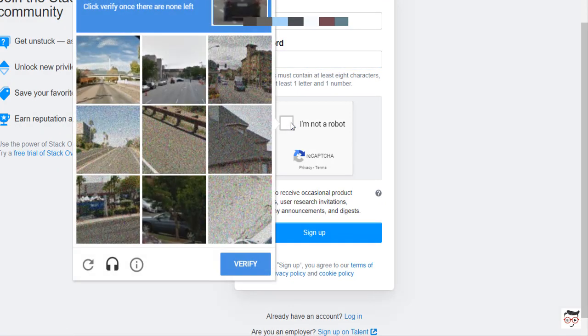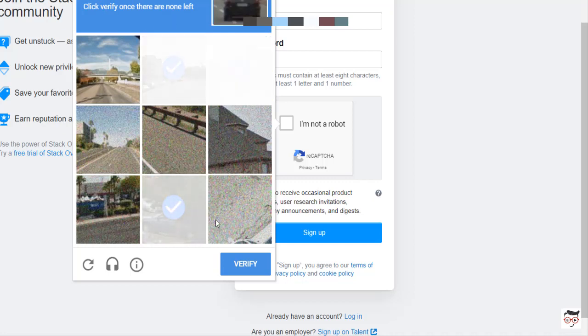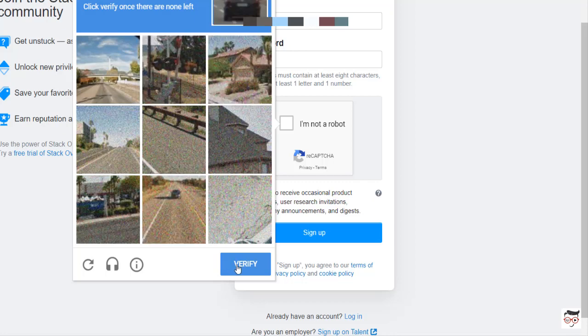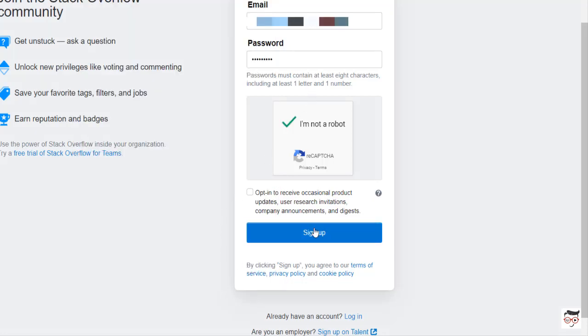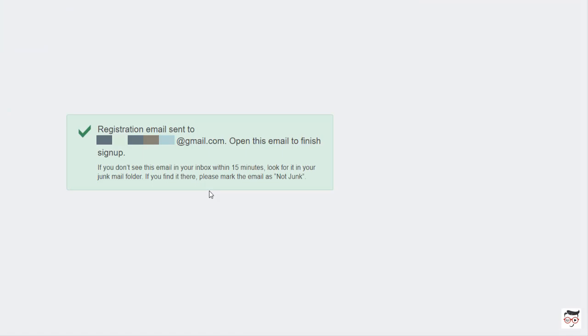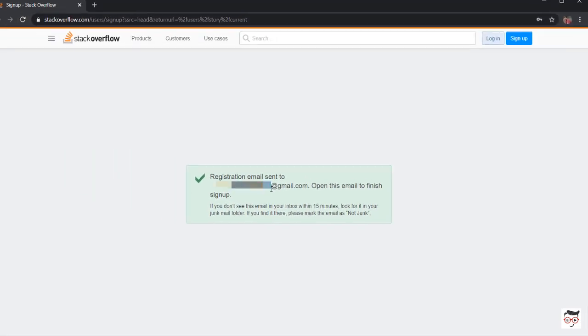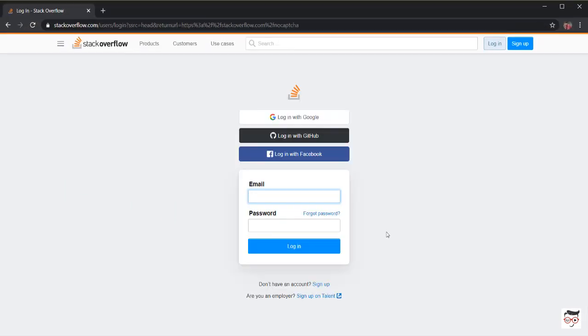For that it will give me an option like I have to select all the cars here, and whenever I see a car like here, I'm going to click on it and then I'm going to verify. And then when I click on sign up, it will send an email to my email address, and on that email there will be a link. I just have to click on that link once and then my sign up would be finished. So after clicking on that link of successful registration, I'm going to use my email address and password to log in.